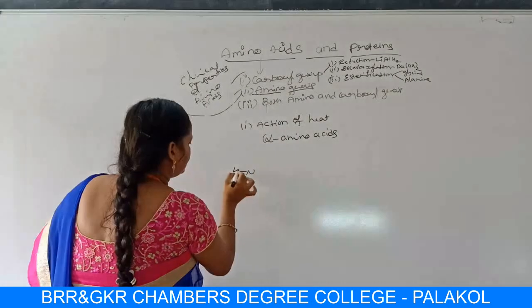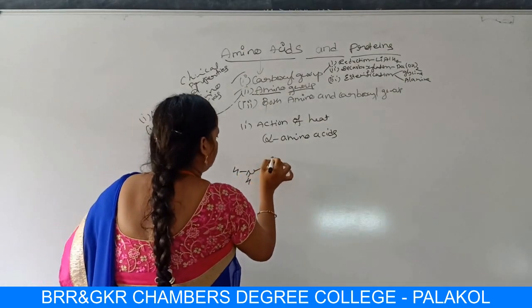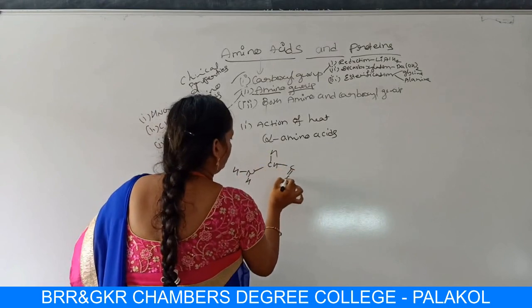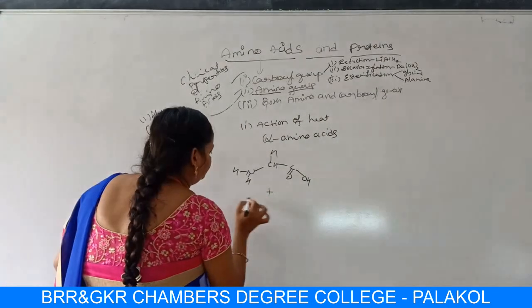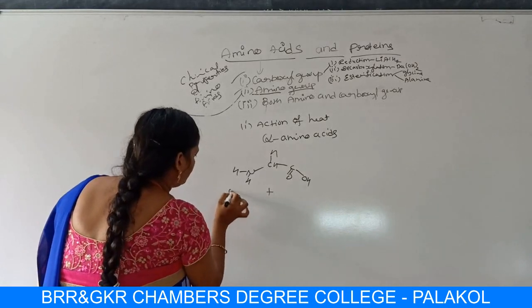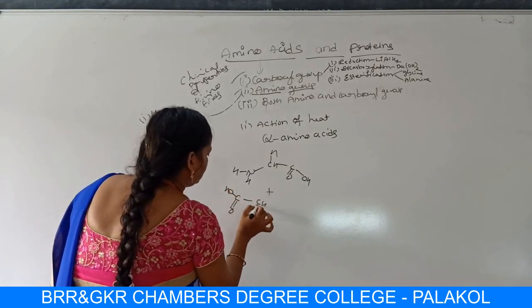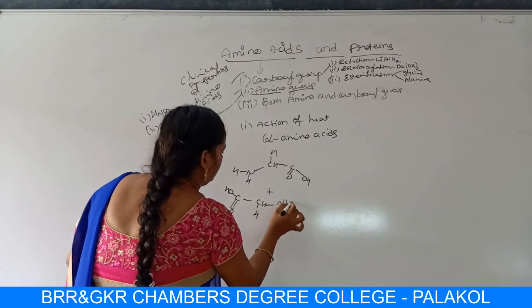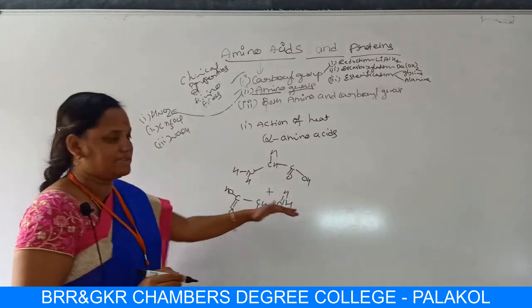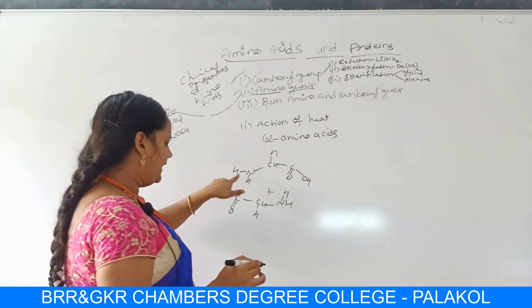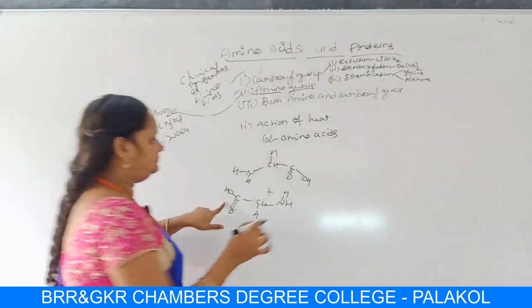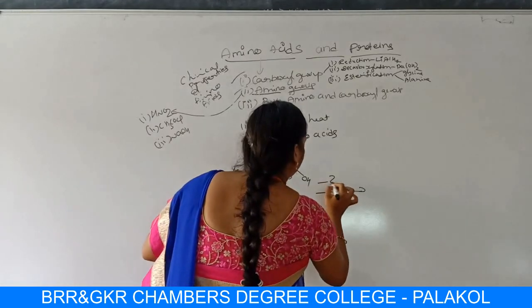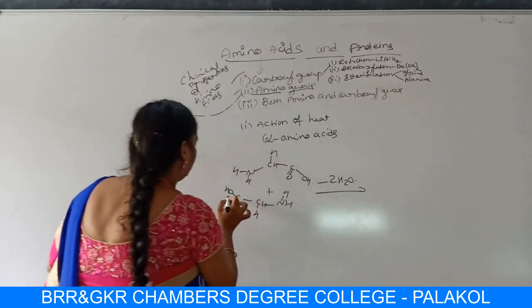Let me write like this: NH2CH2C=O OH, one glycine molecule, and C=O OH CH2NH2, the other molecule. I am writing N terminal first, here C terminal first. I am eliminating two water molecules, right?